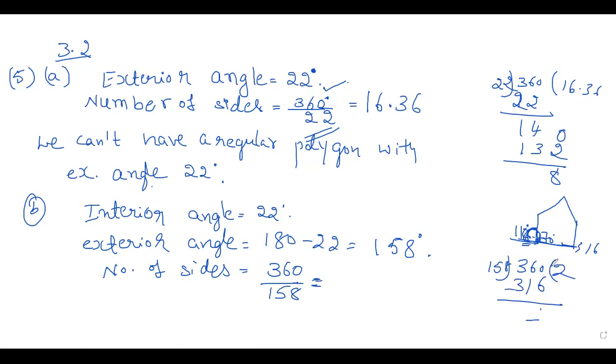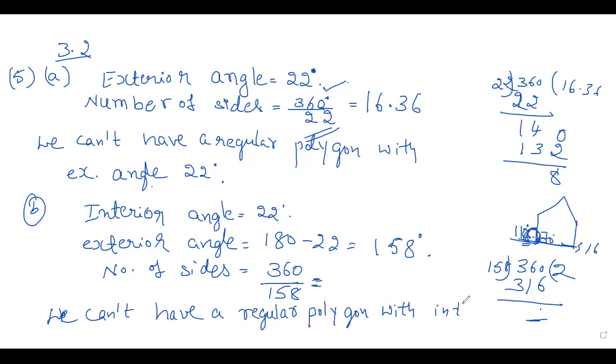So you will get a remainder here. So it is not dividing completely, right? So therefore we cannot have a regular polygon with interior angle 22 degree. We'll see the next question.